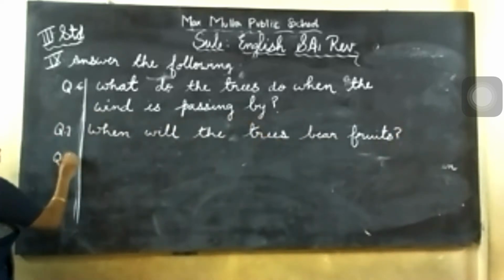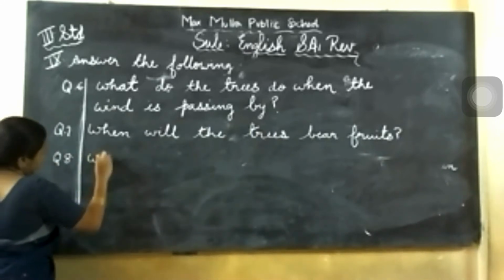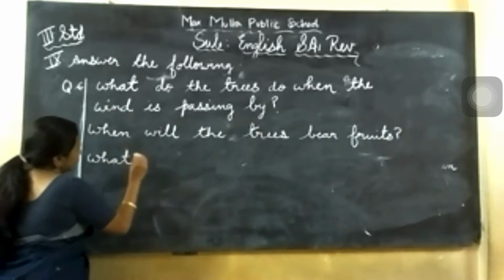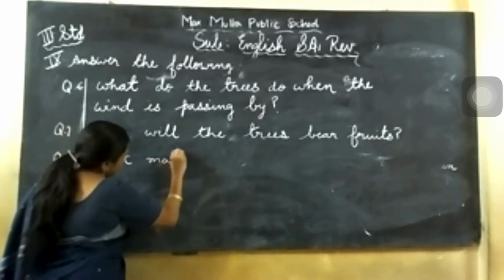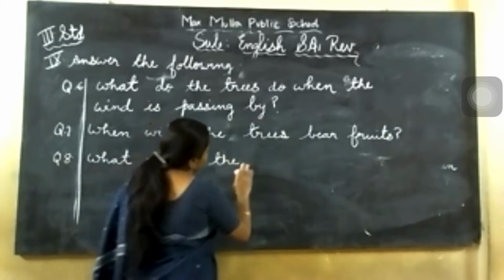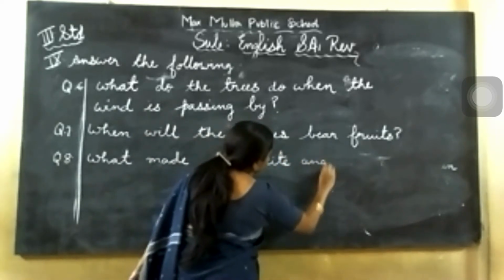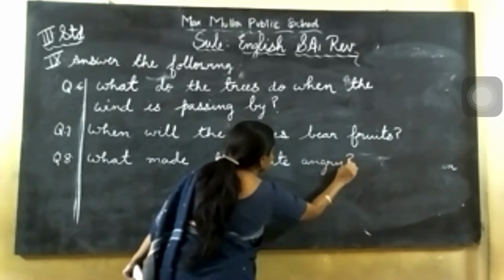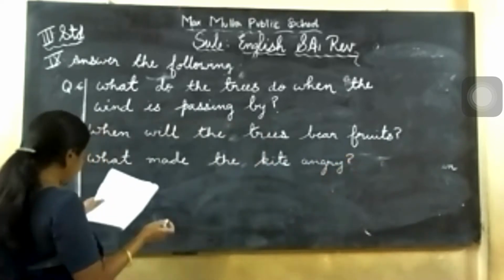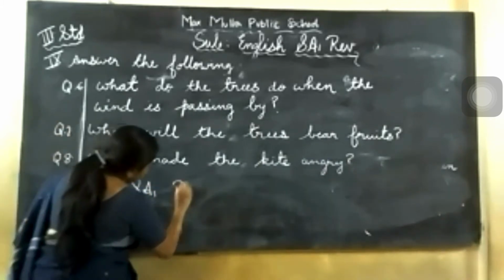Only 8 I am giving. What made the kite angry? What made the kite angry? Okay. After that you should write Essay 1 revision completed.